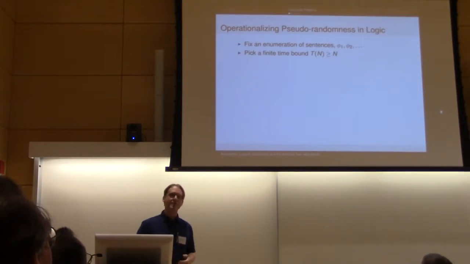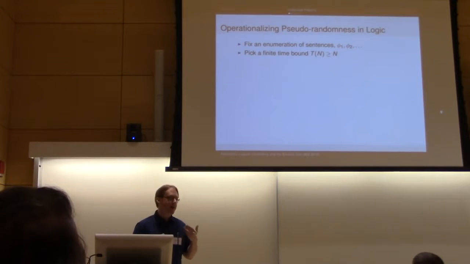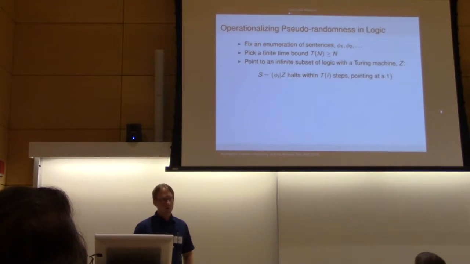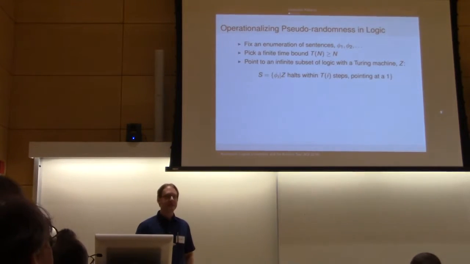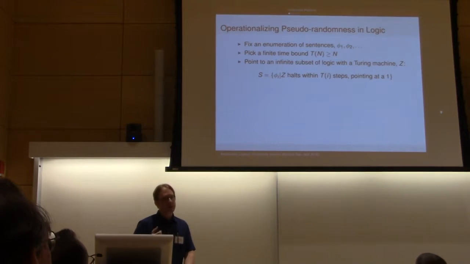And so pseudo-randomness will be relative to some time bound, right? This is our time constraint. If we had enough time to compute these things, of course, we could get them exactly, but this is formalizing that notion of having enough time. And so, in order to define these classes of sentences that I mentioned earlier, we can use Turing machines to do this. So we can point at an infinite subset of our logic using a Turing machine, sort of define this in a nice and computable way. We give a time limit on this Turing machine, and then if it halts within the time limit, we'll say that that sentence is part of our set.